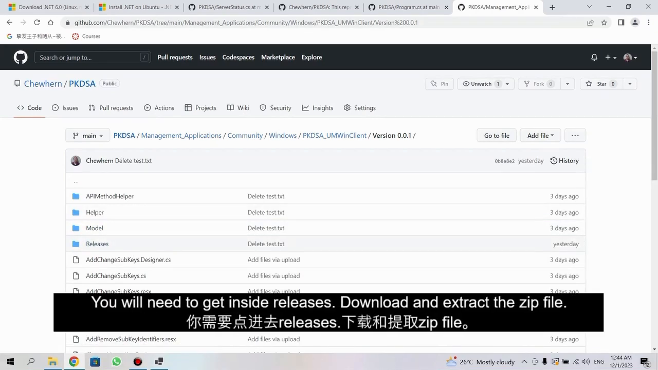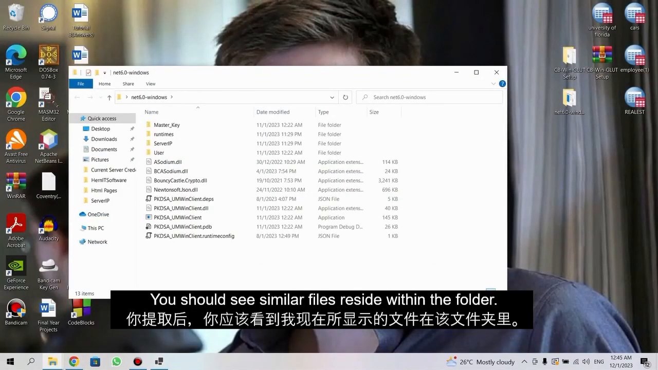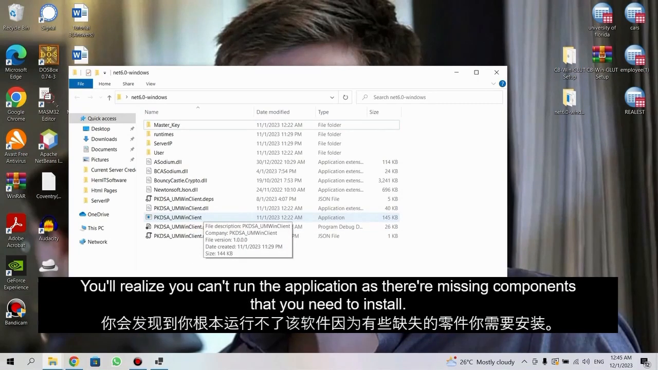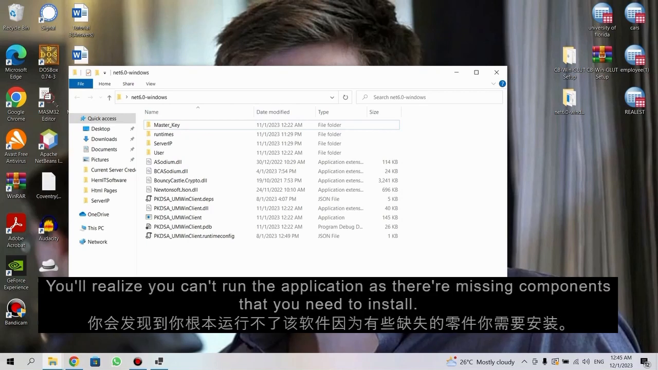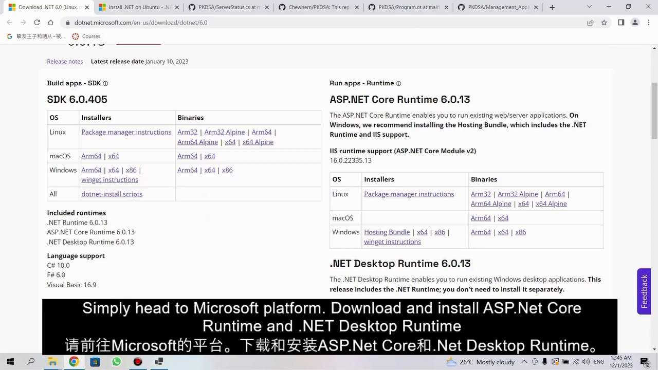Once you reach here, you will see releases. You should see similar files reside within the folder. However, after you've done this step and you want to click on the application, you realize that you can't run it. Like, it tells you components missing, you need to install stuff. Simply head to Microsoft platform.